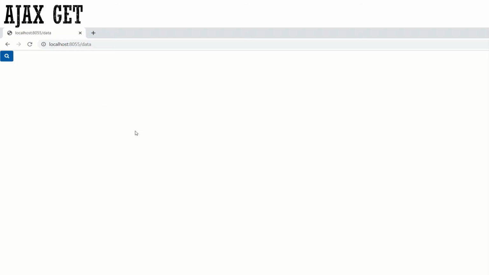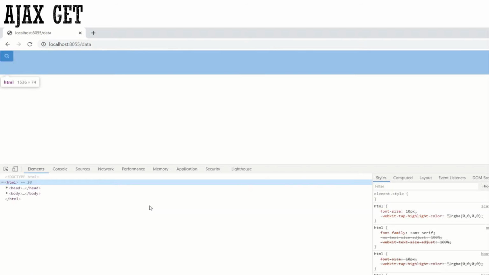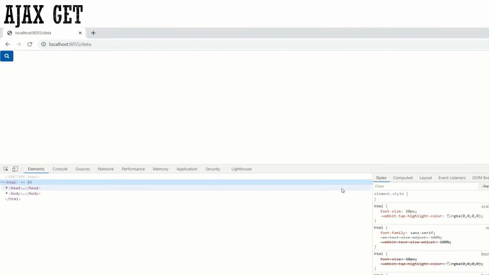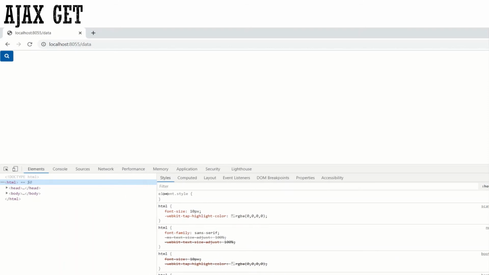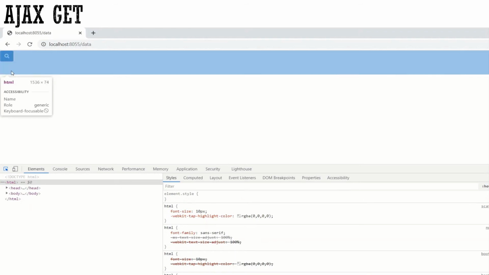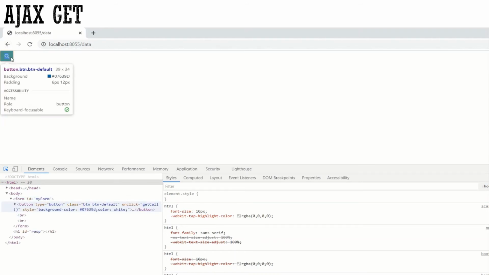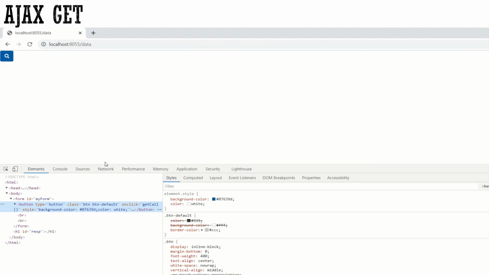Let me right click and inspect. Here you can see the complete code. When you click on this arrow mark, it will redirect you to the particular tag wherever the style has been given. So this is a button which is blue color, and it is highlighted.